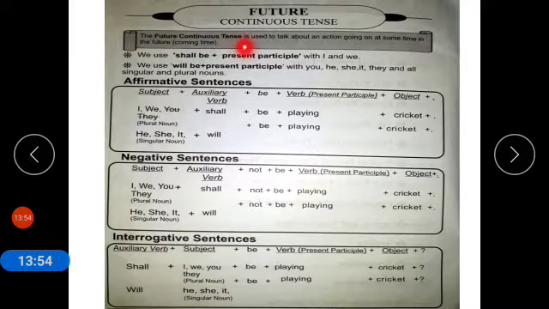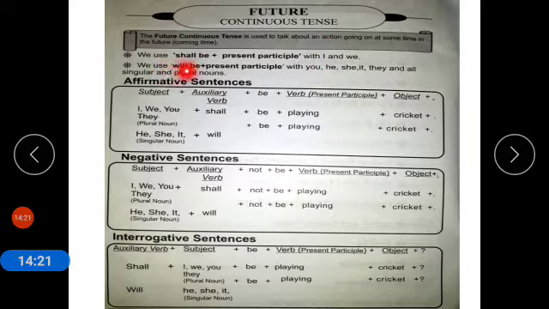Now coming to future continuous tense. The future continuous tense is used to talk about an action going on at some time in the future, or in coming time. We use shall be plus present participle. Present participle means first form plus ing. We use shall be with the pronouns I and we.